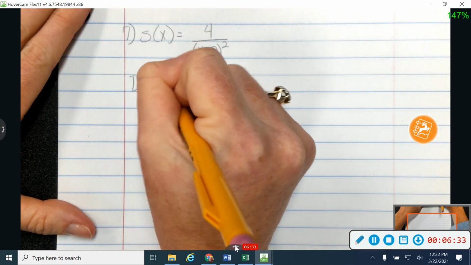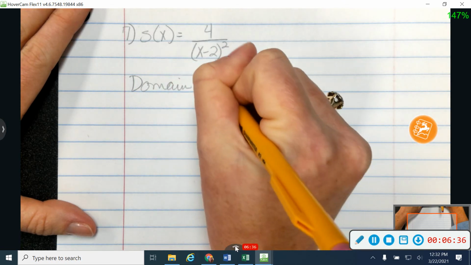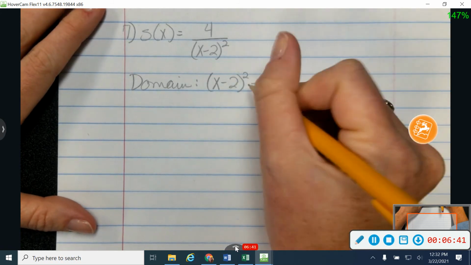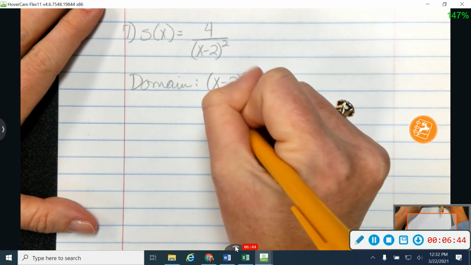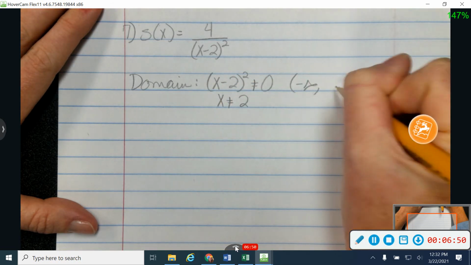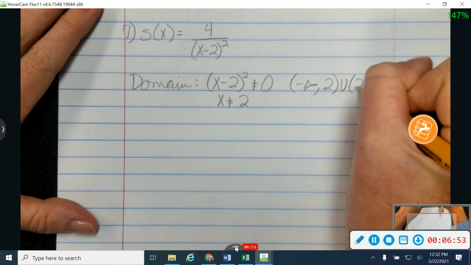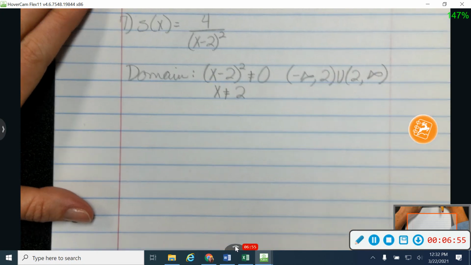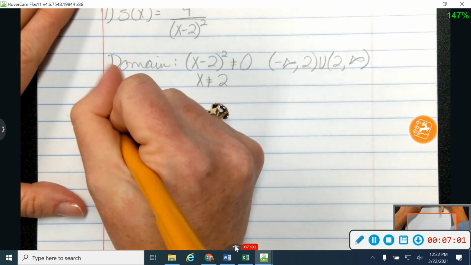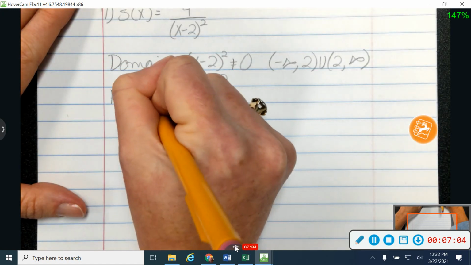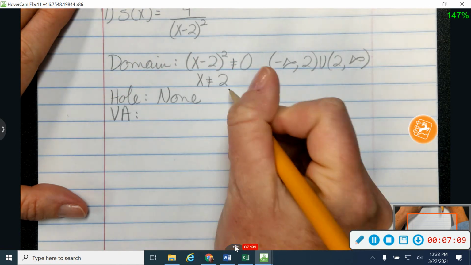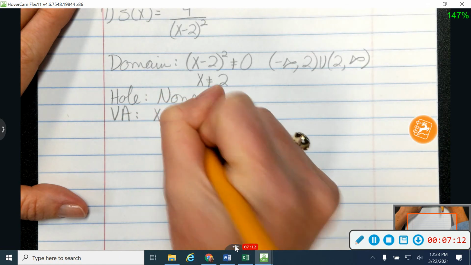So I'm going to start with my domain, and I'm going to say that my denominator cannot be equal to 0. So if I take the square root of 0, I'm still at 0, so that's going to give me where x is 2. So my domain here is going to be from -infinity to 2, and from 2 up to infinity. So we'll stop at 2 and hit that asymptote, and otherwise use all of my x values. Okay, I only have a hole if a factor cancels out. Nothing's going to cancel on this one, so no hole. So my vertical asymptote is just going to be what I have right there in my domain, so x equals 2.